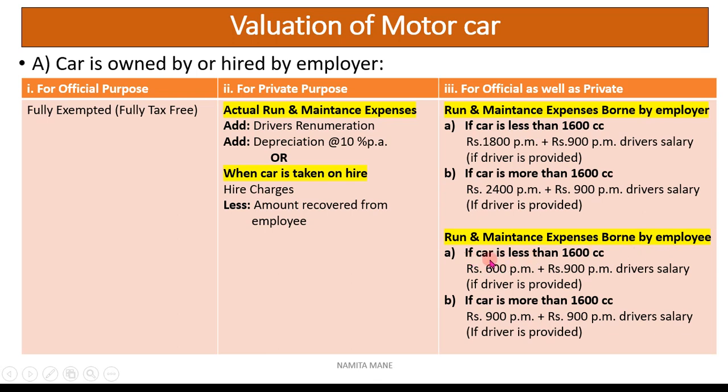Then if the car is less than 1600 cc, rupees 600 per month plus rupees 900 per month driver's salary if the driver is provided. Next, if the car is more than 1600 cc, in that case rupees 900 per month plus rupees 900 per month driver's salary if the driver is provided.